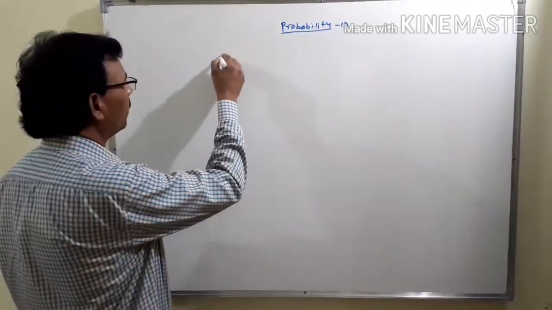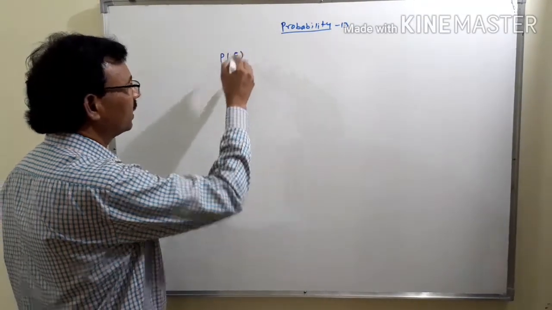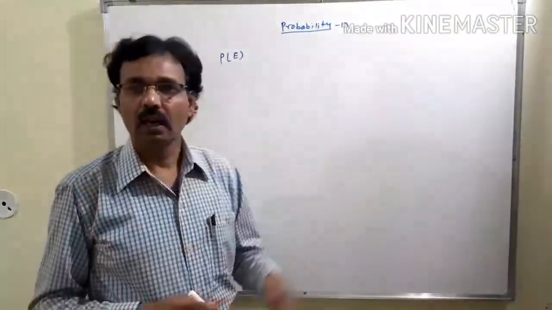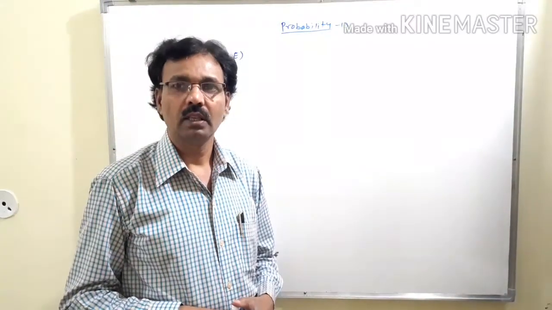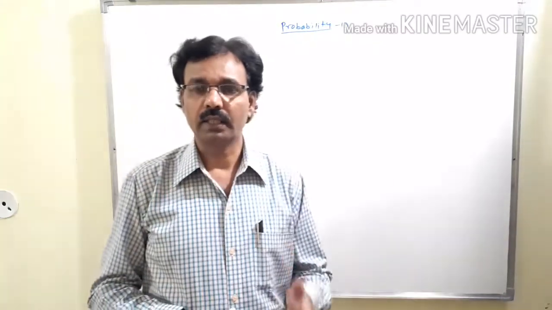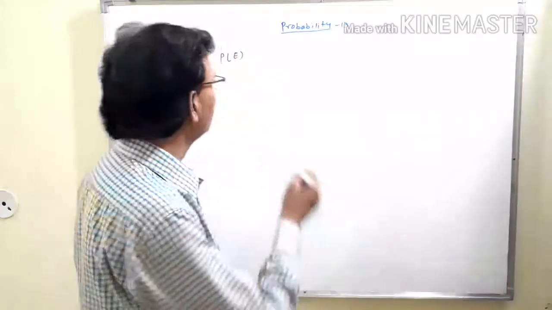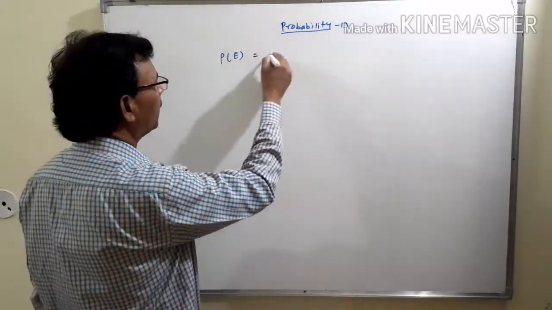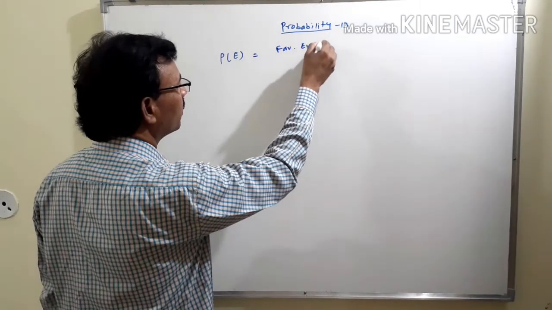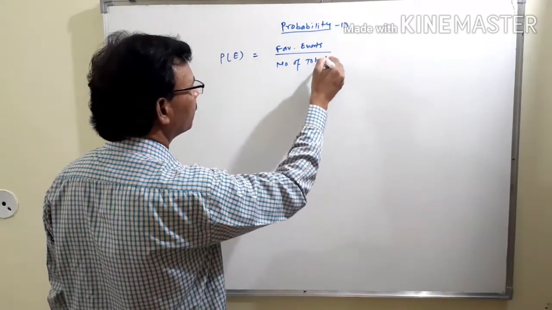The probability of any event, which is denoted by P of E, is nothing but the ratio of favorable events and total number of events. Or in other words, we can say that the uncertainty of the happening of any event is known as probability. Now we write P of E equal to number of favorable events upon number of total events.